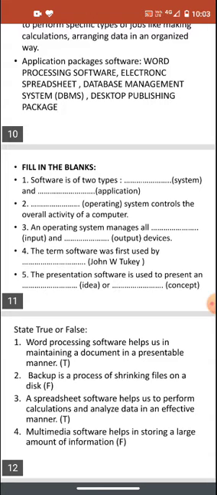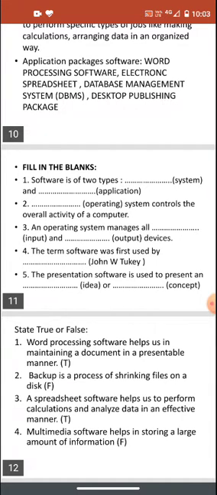Backup is a process of syncing files on a disk. So it is false, as backup is not a process of syncing files on a disk. Syncing files means compressing a file. So compression softwares are used for syncing files on a disk.